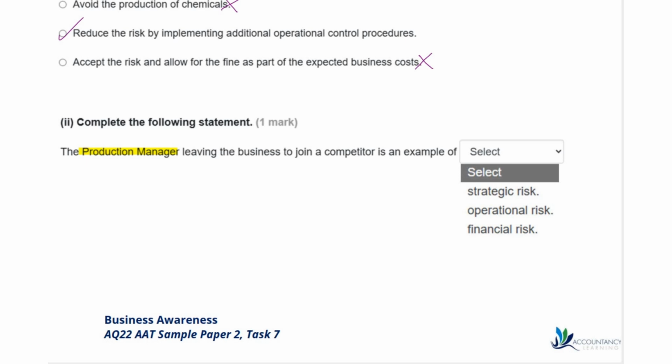So it's going to be very much an operational risk because if the production manager is to leave, it could cause the production lines to be impacted, who's overseeing it, what kind of skills and knowledge have they taken out of the business, and they're then taking that into the competitor. So it's going to be an operational risk.